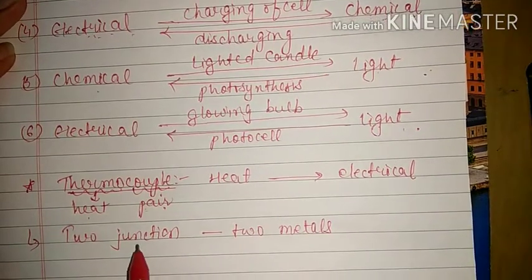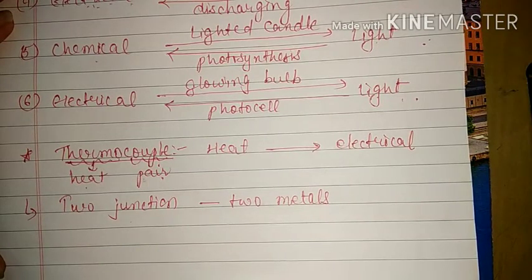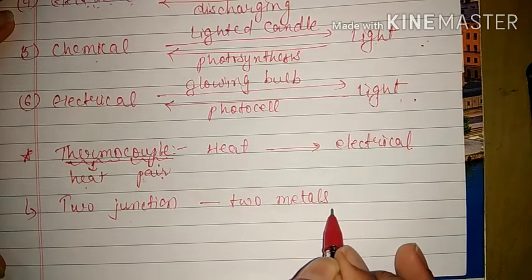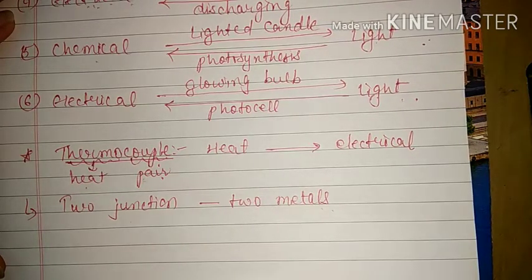In physics, junction means connection. That means if you join 2 or 3 or 4 wires together at one place, that is known as a junction. And we have taken two different metals because different metals will have different absorption coefficients, and that means we can create a heat difference between both the junctions. That's why we have taken two different metals.